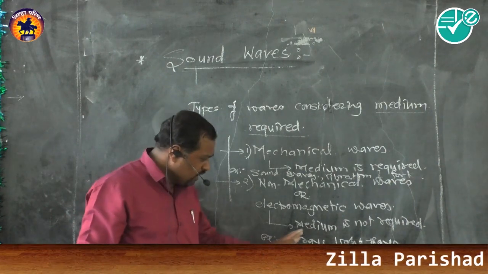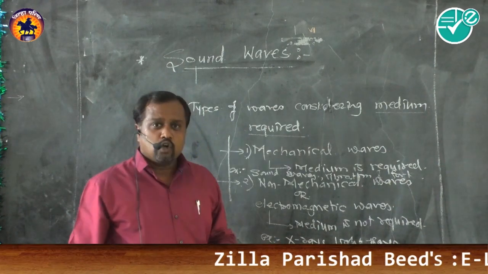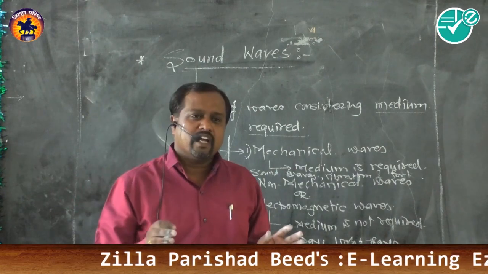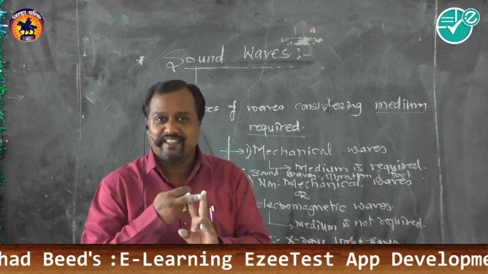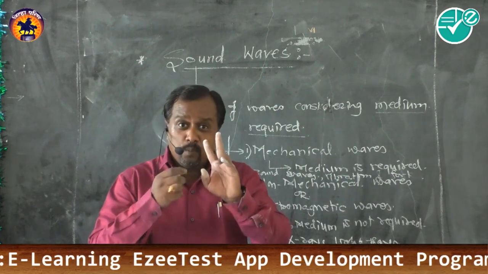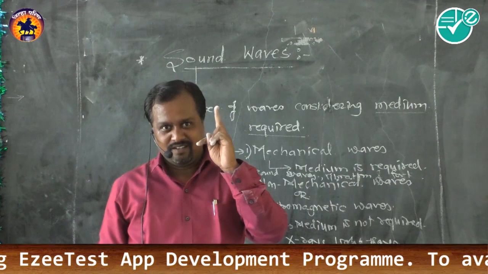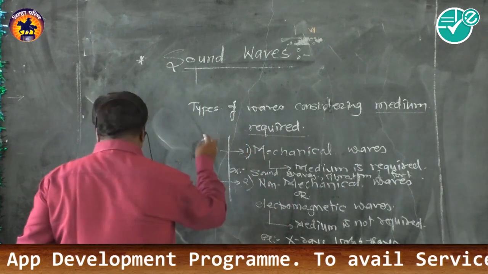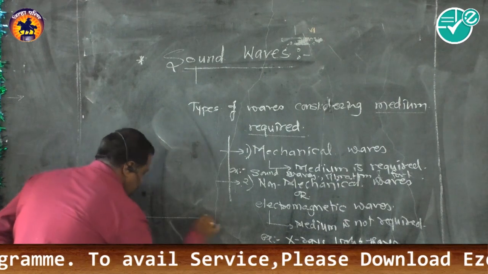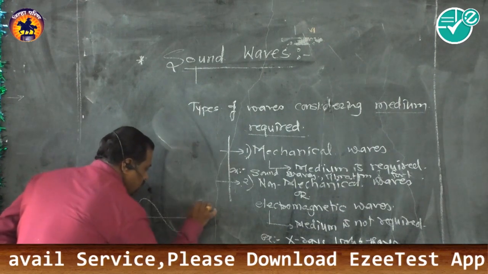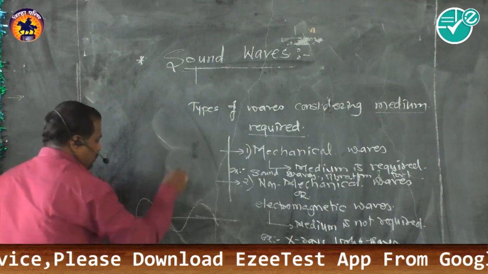Let's see electromagnetic waves. Basically, electromagnetic waves have electric as well as magnetic fields, and both are perpendicular to each other. I draw an electromagnetic wave for your convenience. This is a single wave.